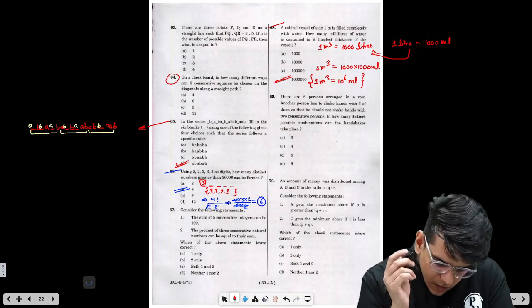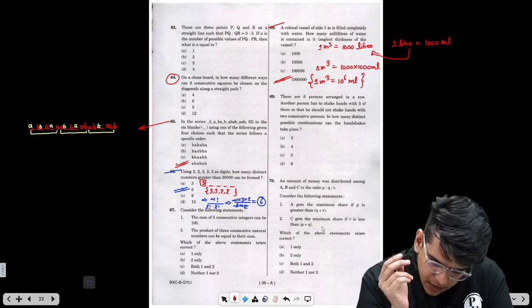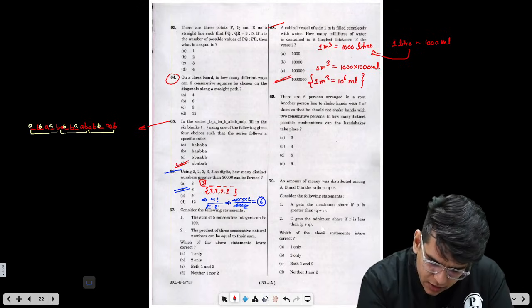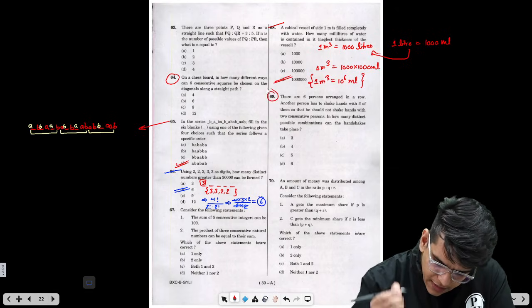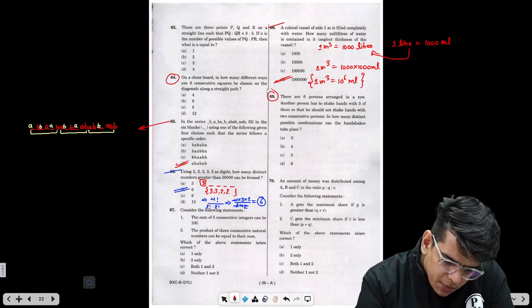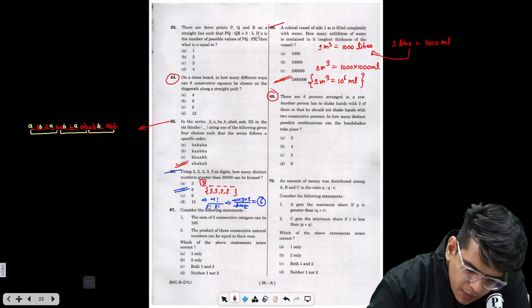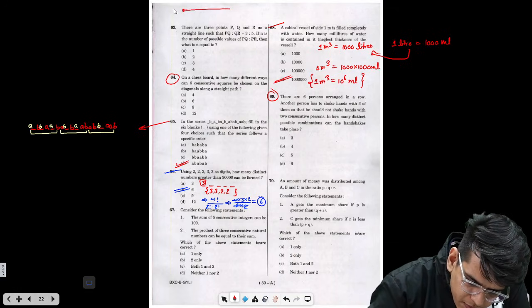Okay. Now let's move to the next question. There are 6 persons arranged. So this is PNC. We will try to solve this later. Okay. There are 3 points P, Q, R on a straight line such that PQ is to QR is 3 is to 5. If n is the number of possible values. Suppose this is PQR.